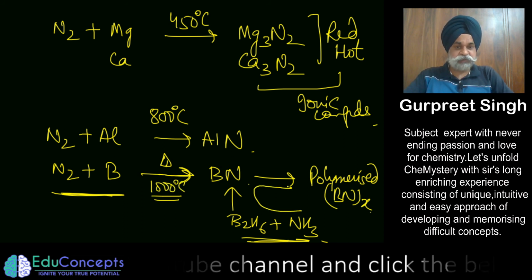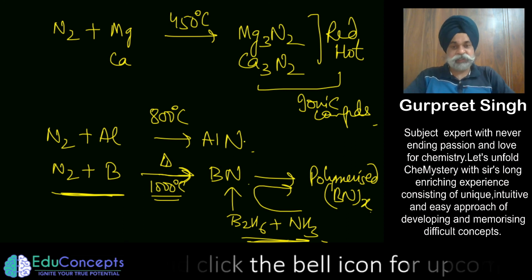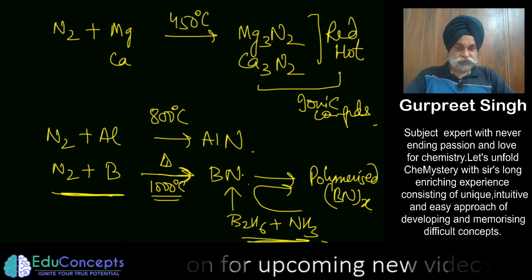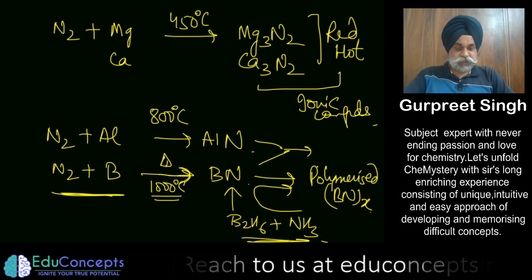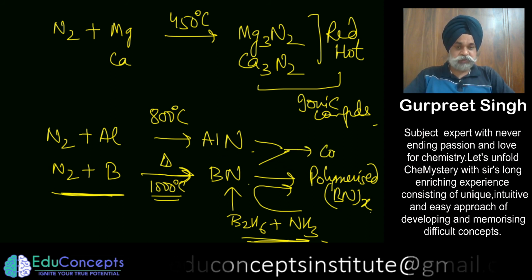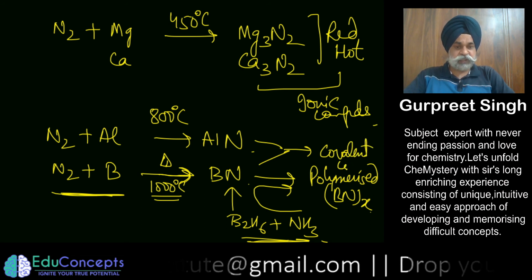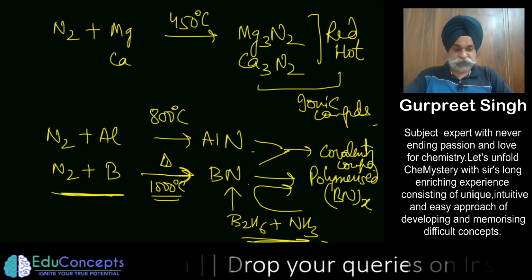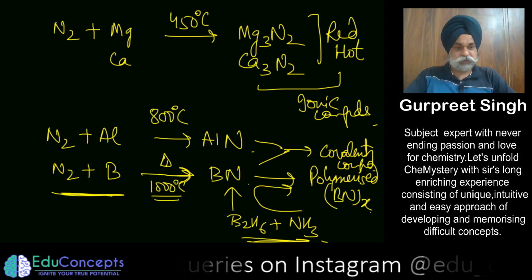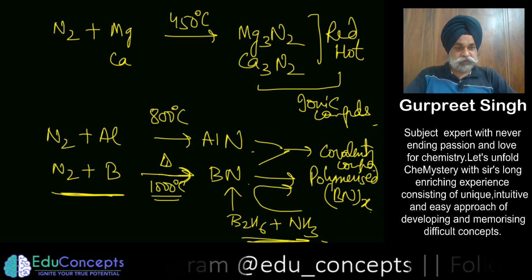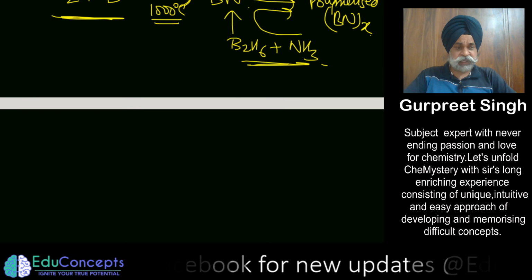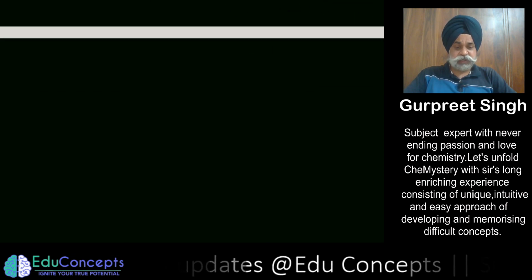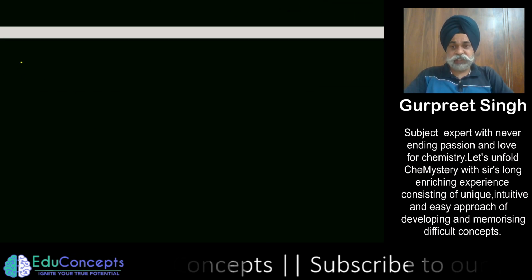So this method is more important, but nevertheless you can make aluminium nitride and boron nitride. These tend to become polymeric, so they are somewhat covalent compounds rather than ionic ones. So this is quite an important one. Going on, this is where nitrogen directly reacts with metals and non-metals.